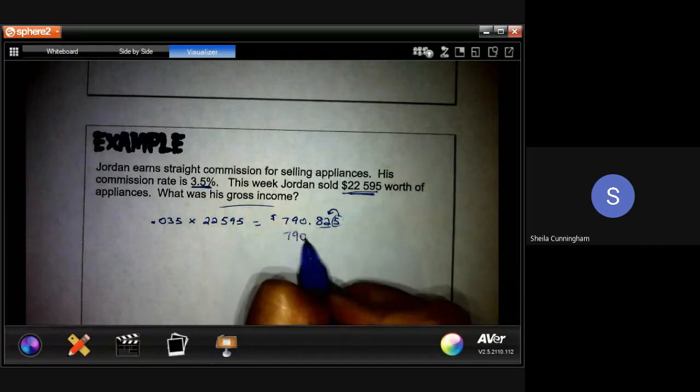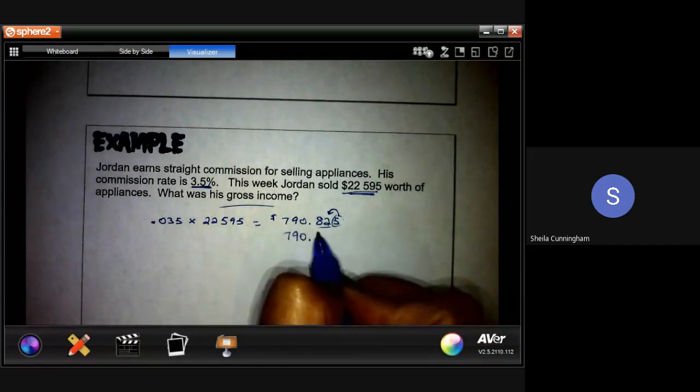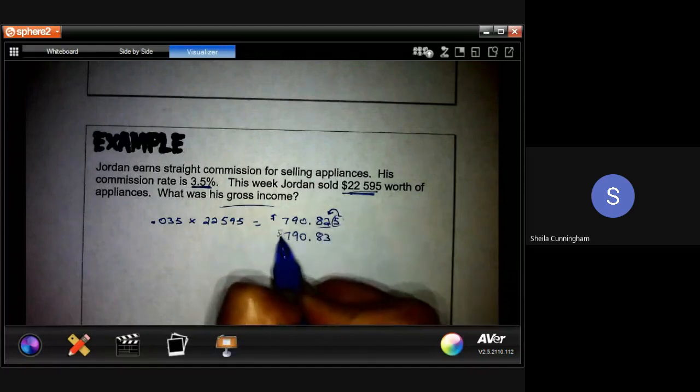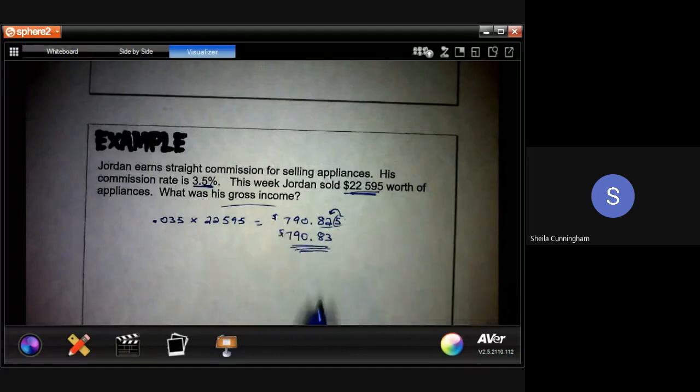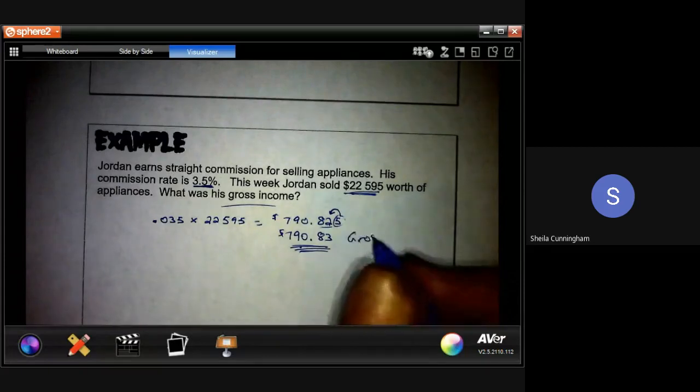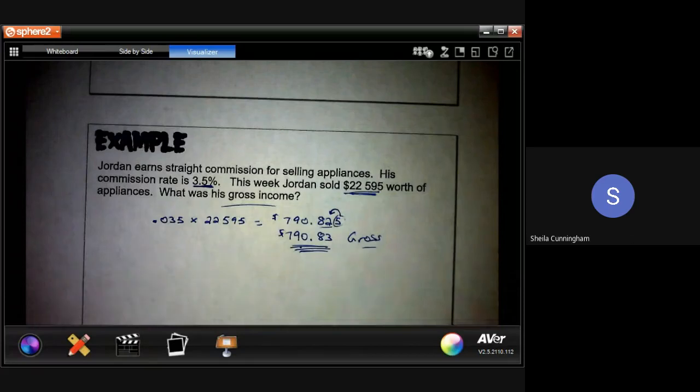So really, this is $790.83. That is his commission. That's his gross income because that's the only thing he's making when he sells appliances. Because this is gross, again, there are no deductions that have come off of this yet.